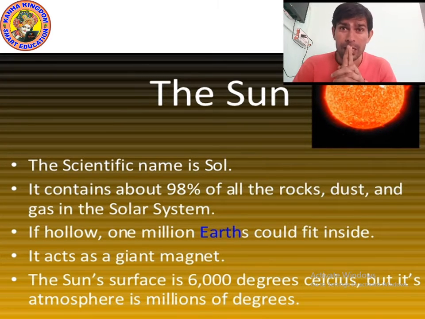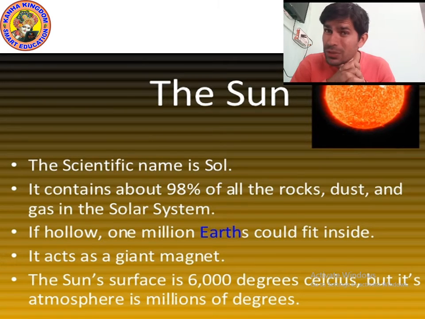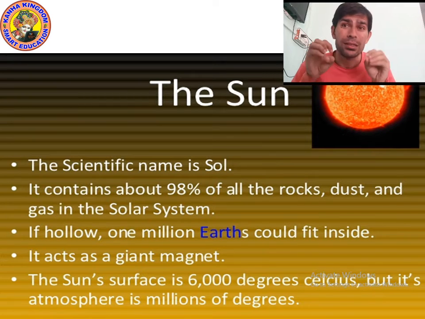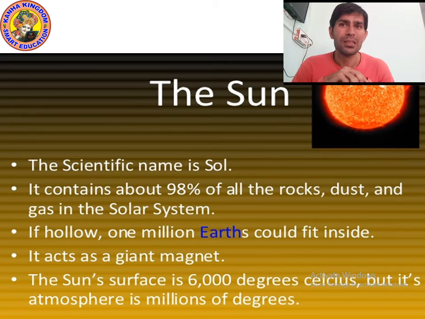But its atmosphere is millions of degrees. The 6,000 degrees is the temperature of only the surface, but the atmosphere of the sun is much hotter. Do you know what the meaning of atmosphere is? What is atmosphere?